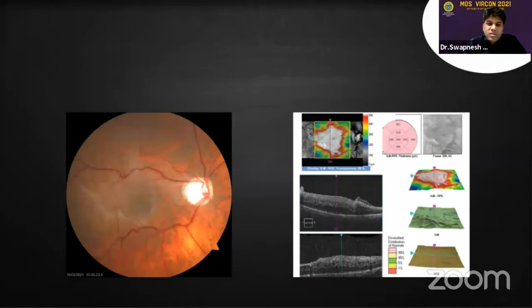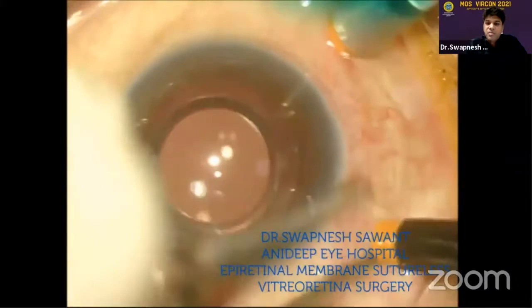Going to the next case, you can see that this is a more complicated case where a lot of puckering has occurred, and almost the arcades are coming closer to each other. And Dr. Lalit Verma sir had shown a very nice presentation and called this actually kissing arcades. And we could extrapolate one of the recent OCT biomarkers as in this case also, where there is a disintegration or a disorientation of the inner retinal layers. And so we should not promise much to the patient in this particular case.